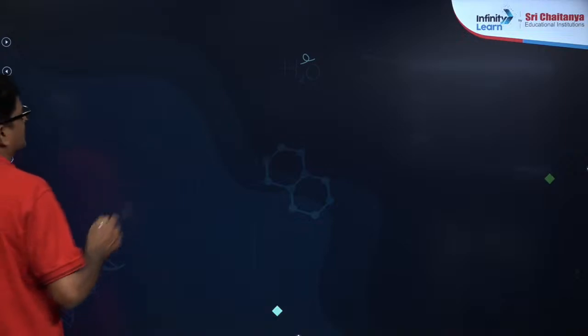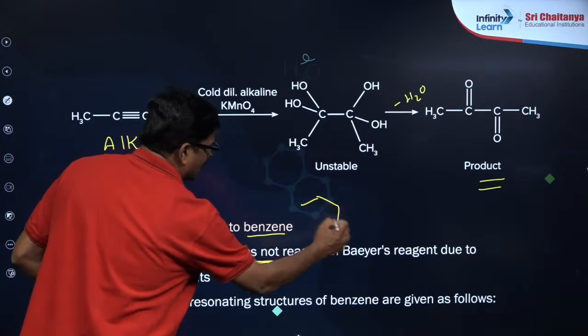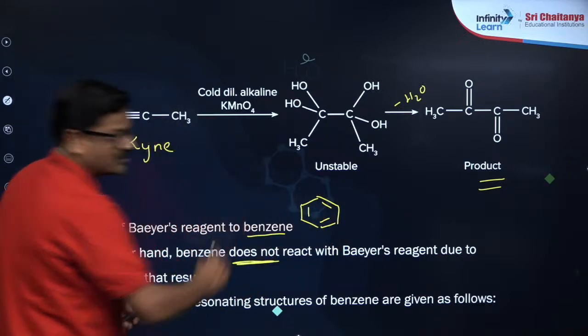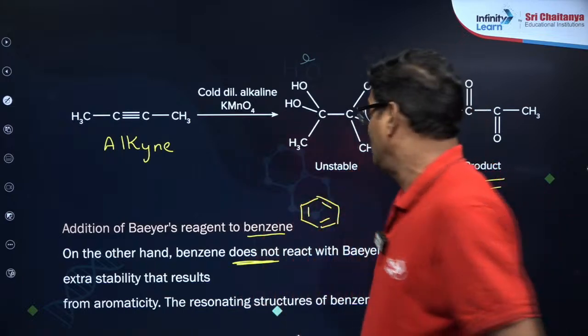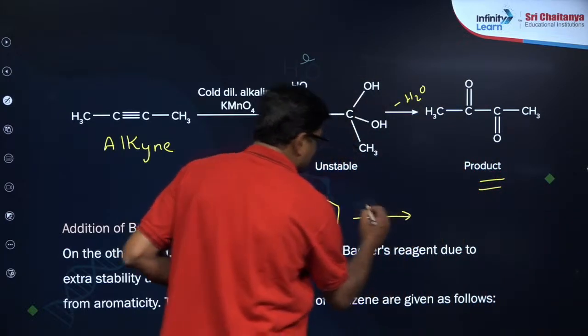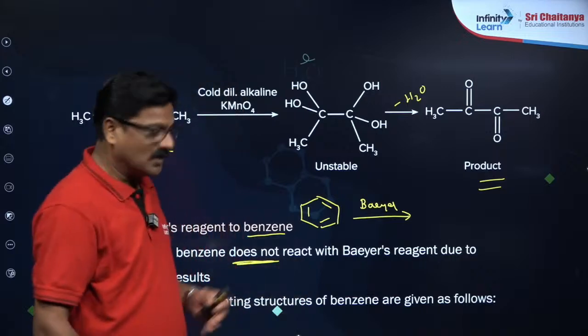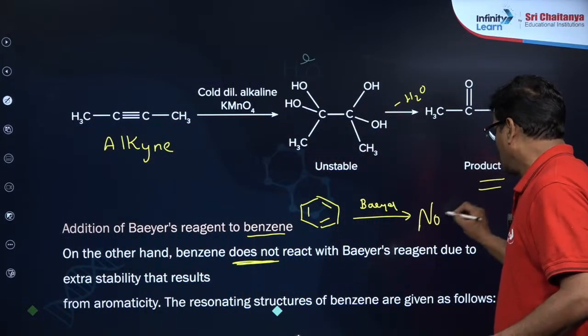Look at the structure of benzene, it has a structure like this, three multiple bonds are there, three double bonds are there. If you want to add Bayer's reagent, what will happen next? Nothing will happen. So no reaction.